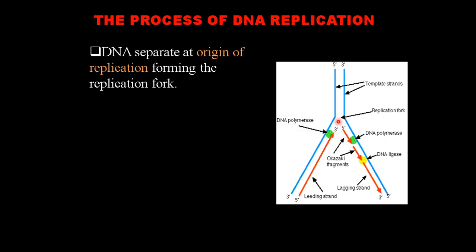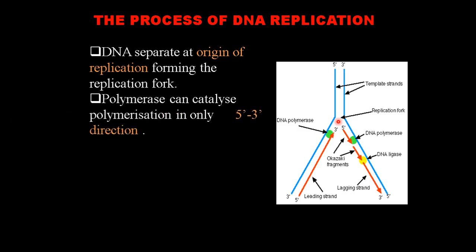There can be quite a number of origins of replication along a DNA. So, at different points, DNA replication can take place simultaneously. The polymerase catalyzes. DNA polymerase, an important point to remember, can catalyze polymerization only in the direction of 5 to 3. It can catalyze only in the direction of 5 to 3.